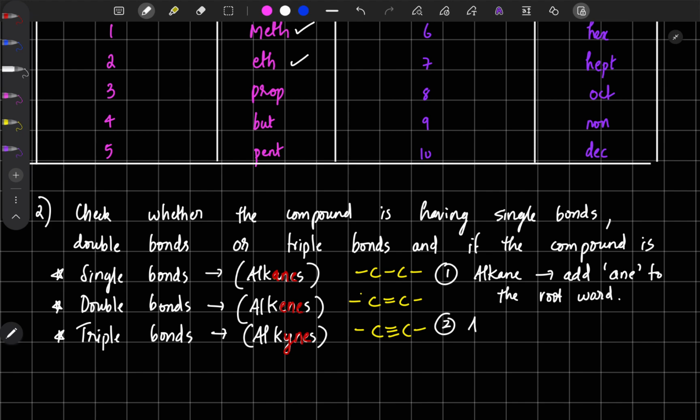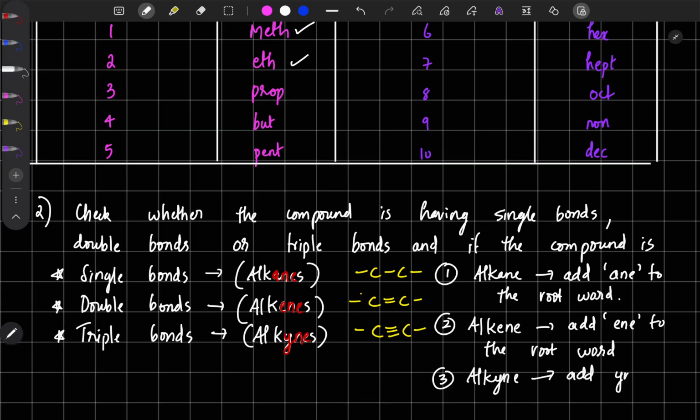That is easy. If our compound is an alkene, add ENE to the root word. If our compound is an alkyne, add YNE to the root word.